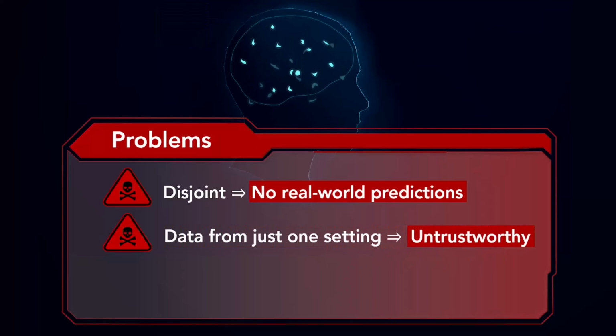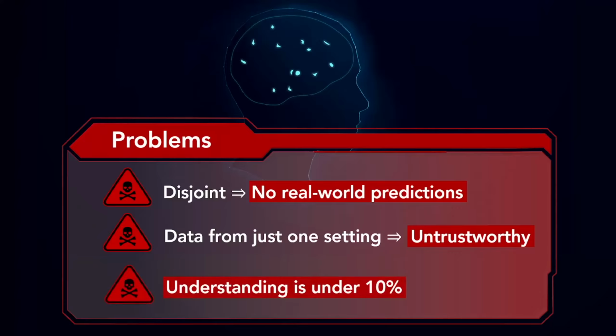Lastly, consider the breadth and depth of human behaviour. Social sciences are still only at the very early stages of understanding all this complexity. It is fair to say that with our current level of understanding, only less than 10% of human behaviour can be accurately modelled. Now, the problem doesn't actually lie with our current level of understanding, but with the fact that with current statistics, our understanding will forever remain under 10%.